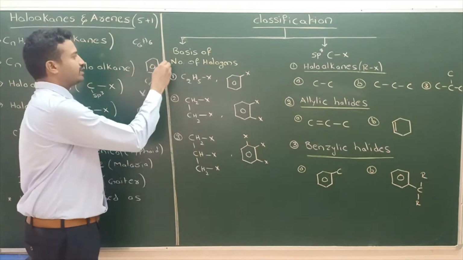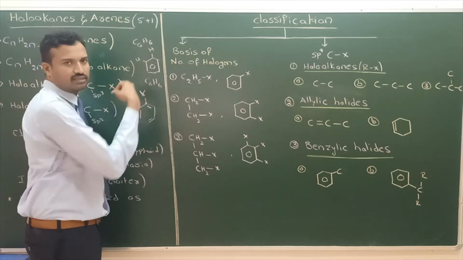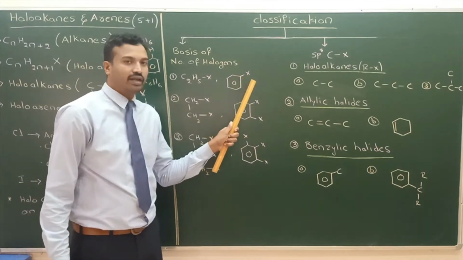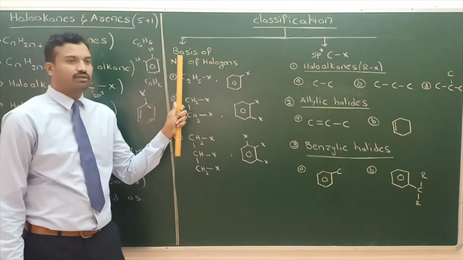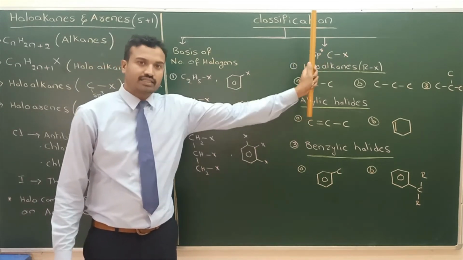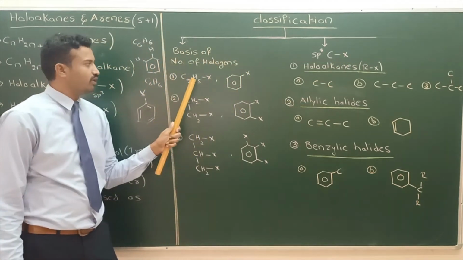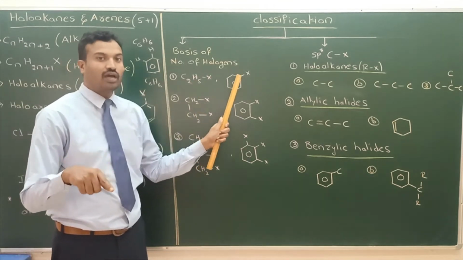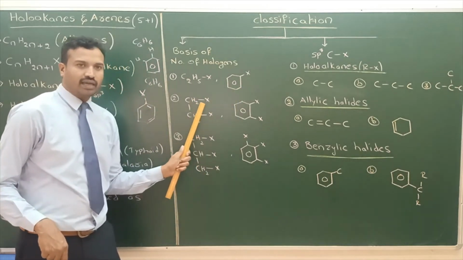Here 6 carbons, 6 hydrogens, each carbon contains one hydrogen. One of the hydrogens is replaced by halogen, so it is a haloarene, monohaloarene. Again, three types of classification: based on the number of halogens, based on halogen bonded to sp3 carbon, and based on halogen bonded to sp2 carbon. First one, number of halogens: only one halogen is there, monohaloalkane. If it is an aromatic compound, monohaloarene. Monohaloalkane, monohaloarene. Dihalo compound, dihaloalkane.